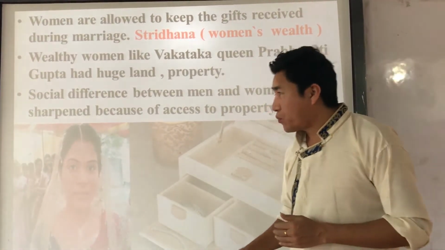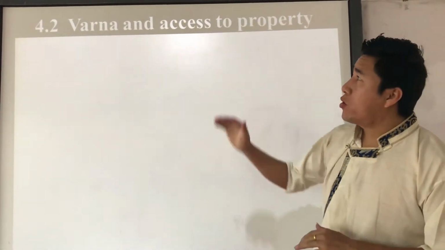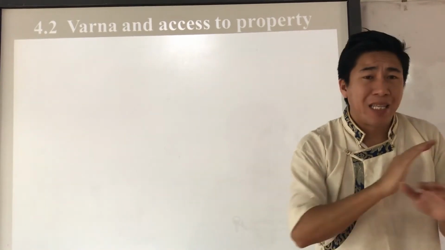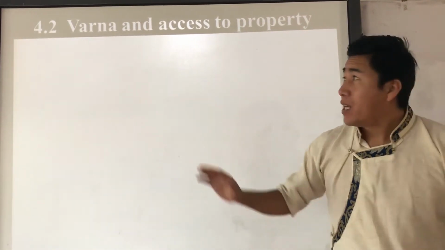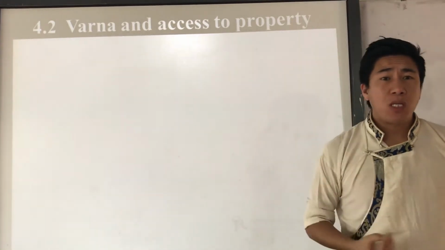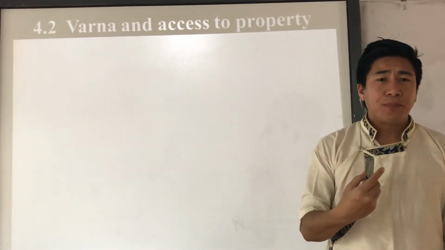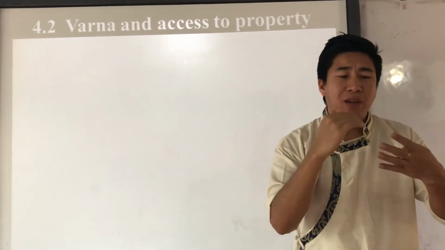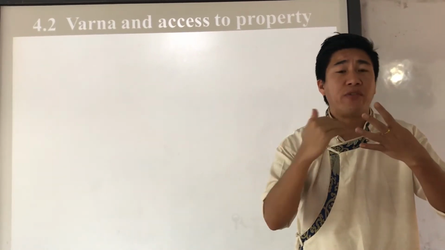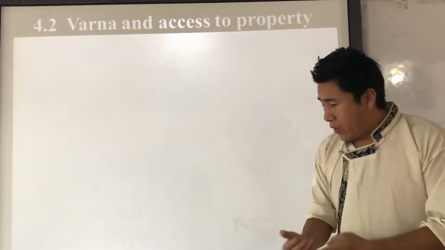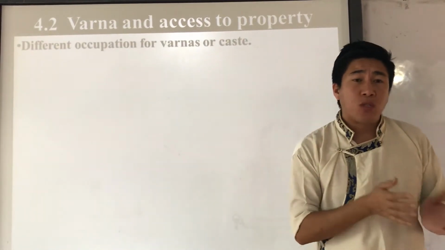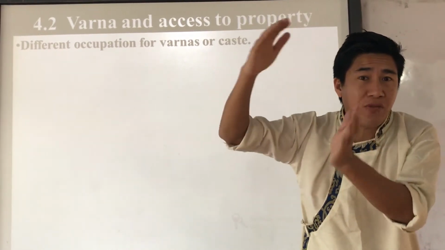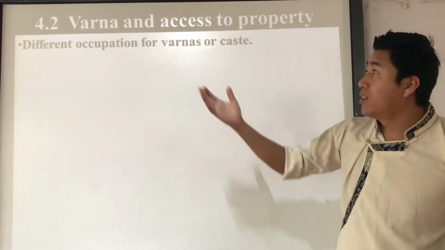Now next, 4.2, we are going to study Varna access to property. Varna system or caste system is the same, right? According to Varna, how was the property divided? If you remember, we had a four-caste system in ancient India: Brahman, Kshatriya, Vaishya, then Shudra, right? And we also know that according to Dharma Shastra and Sutras, different duties, work or professions were assigned to different castes. We have already learned about this, right?